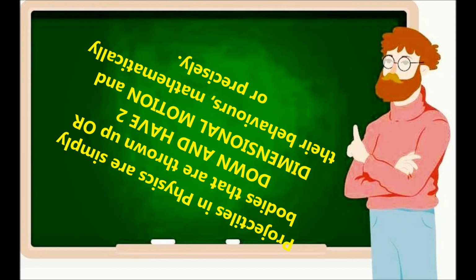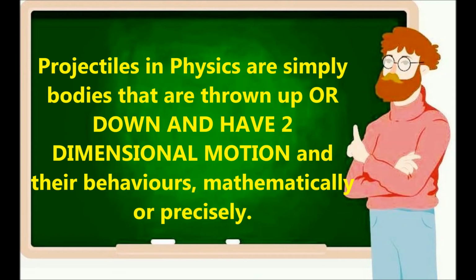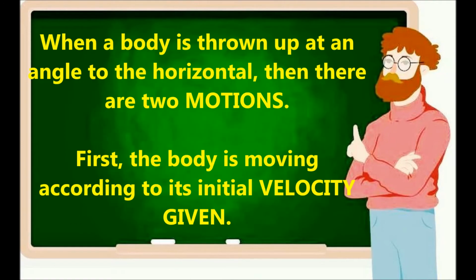Projectiles in physics are simply bodies that are thrown up or down and have two-dimensional motion, and their behavior is described mathematically, or let's say precisely, because mathematics is precise and quantitative about the motion. When a body is thrown up at an angle to the horizontal,